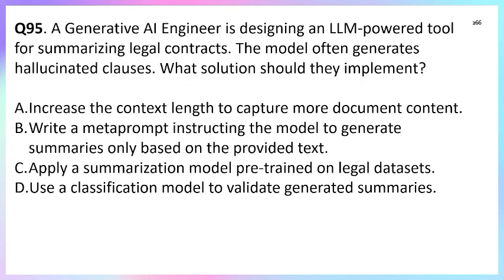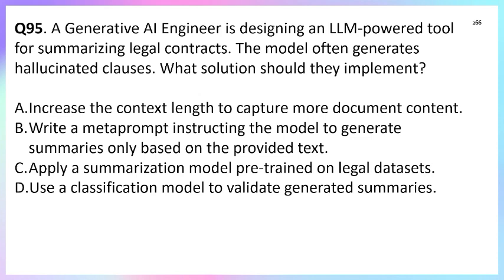Question number 95. A generative AI engineer is designing an LLM-powered tool for summarizing legal contracts. The model often generates hallucinated clauses. What solutions should they implement? Option A, increase the context length to capture more document context. Option B, write a meta prompt instructing the model to generate summaries only based on the provided text. Option C, apply a summarization model to a pre-trained legal dataset. Option D, use a classification model to validate the generated summary.